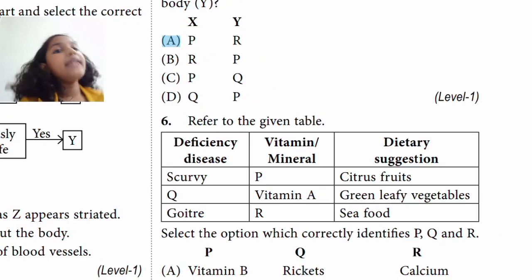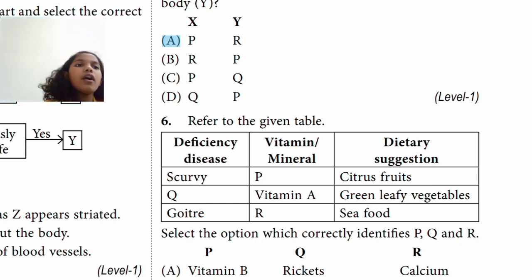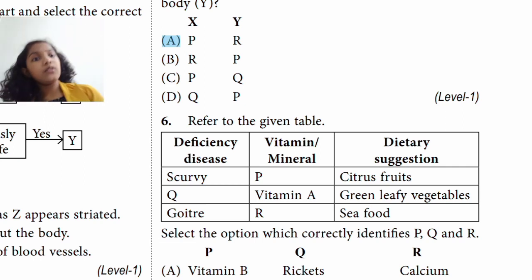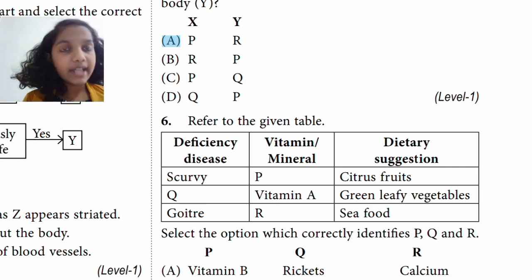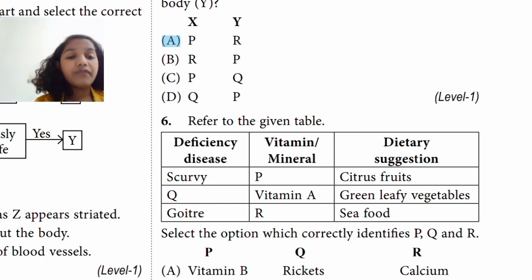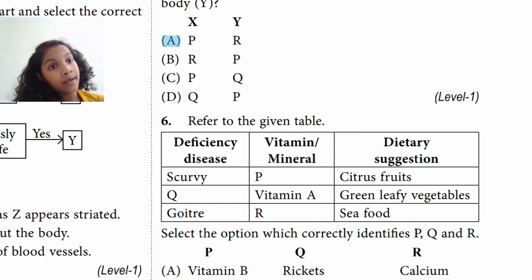Refer to the given table, and now they are asking the same type of question that we saw. Now they are saying scurvy, and they are asking for the deficiency vitamin or mineral, and what to take more.